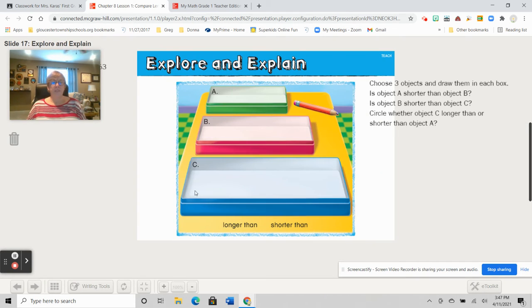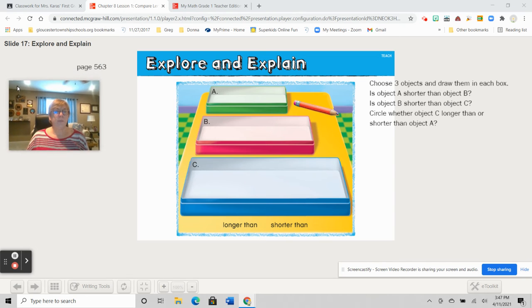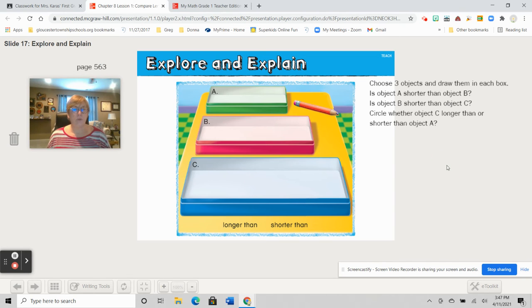Okay, now let's look. I would like you to please get your math book, which you should have right nearby. If you need to, pause the video and turn to page 563. That is Chapter 8, Lesson 1. Do not worry about doing the Am I Ready or your vocabulary cards now, because that's something you'll do in this afternoon's independent work.